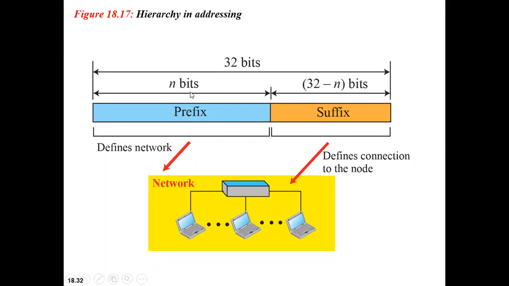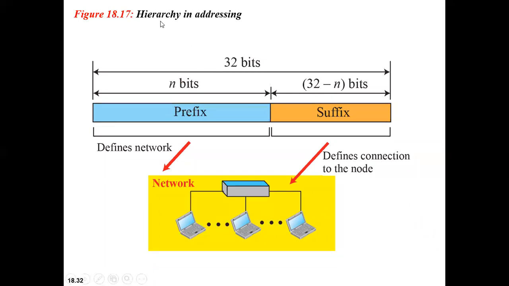Then another point you should remember over here is the prefix can be of fixed length or it can be variable length. The prefix can be fixed length, for example 16, 32, 64 or something like this. So it can be fixed one or it can be variable length also. Fine. Is this concept clear?